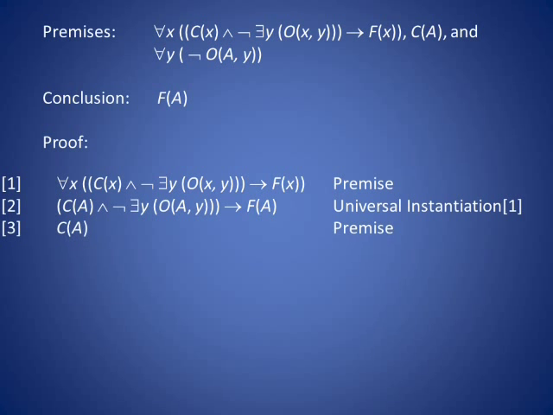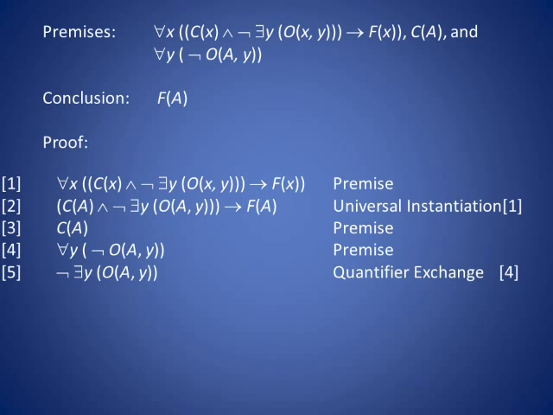Now let's put our second premise, C of A, down on line 3. And on line 4, let's put the third premise, for all Y, not O of A and Y. Now let's do a quantifier exchange to line 4. That brings the not to the front and swaps the universal quantification to an existential quantification. Thus on line 5, we have exactly the antecedent that we need to use in line 2.